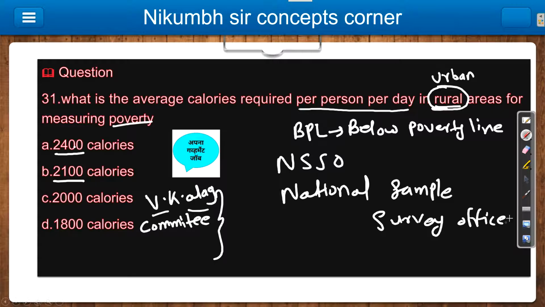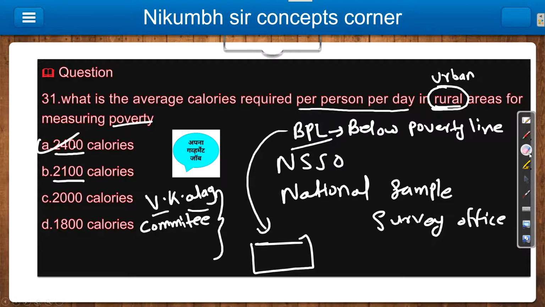Periodically they conduct the survey in which they identify whether a person is below BPL or above BPL, and the person who is below BPL gets one card. With that they get some concession in buying food and all these things, like the ration card, right? So a similar thing is there. This one piece of information is enough. So for rural area your answer is 2400. A is the answer. Now let's move to the second question.